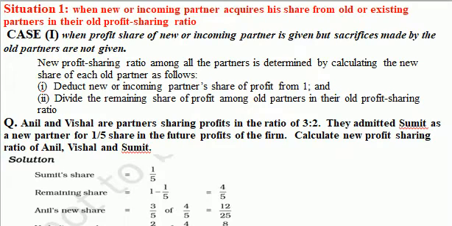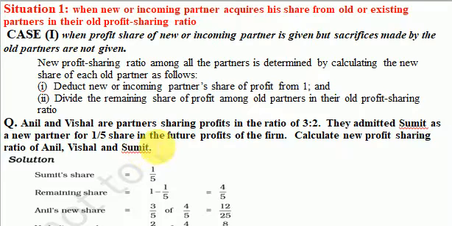Now here is an example. Anil and Vishal are partners sharing profits in the ratio 3:2. They admitted Sumit as a new partner for 1/5 share in the future profits of the firm. Calculate the new profit sharing ratio of Anil, Vishal and Sumit.